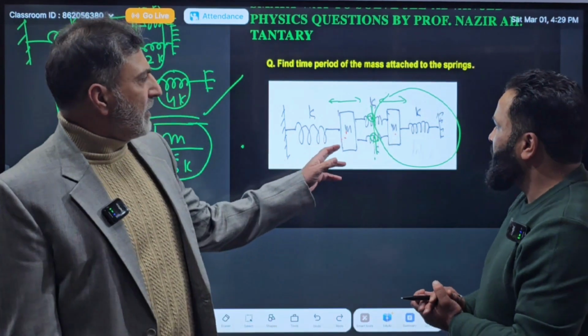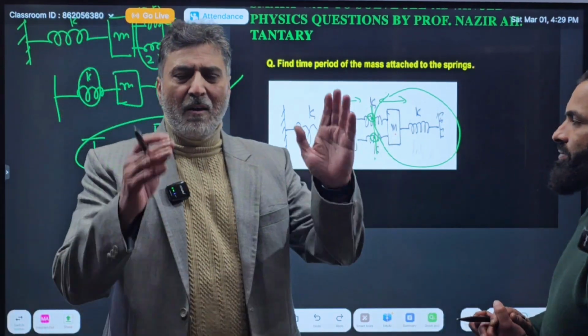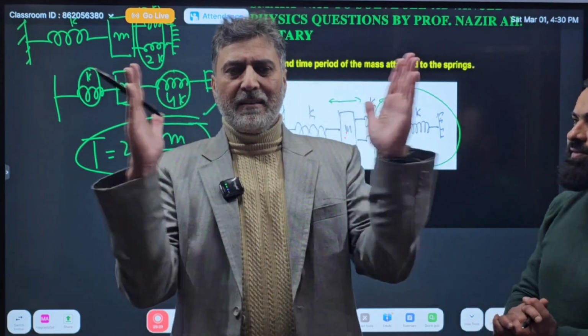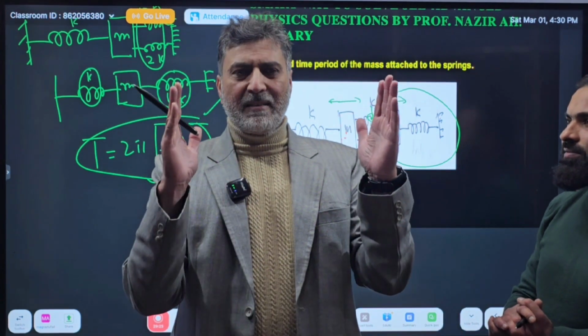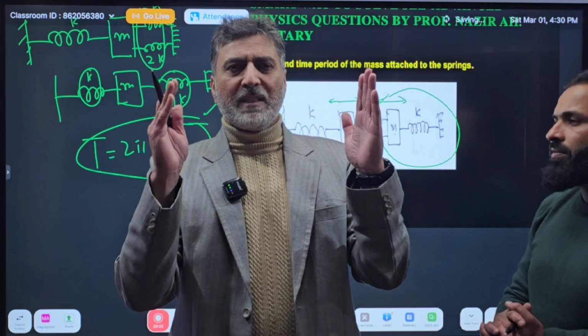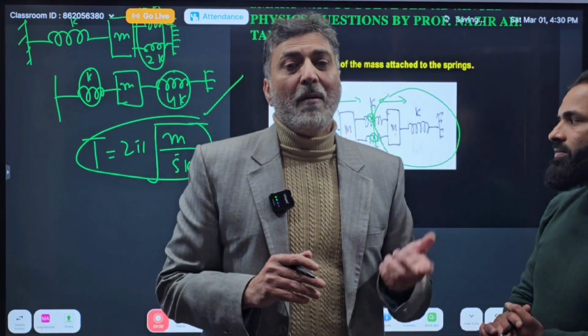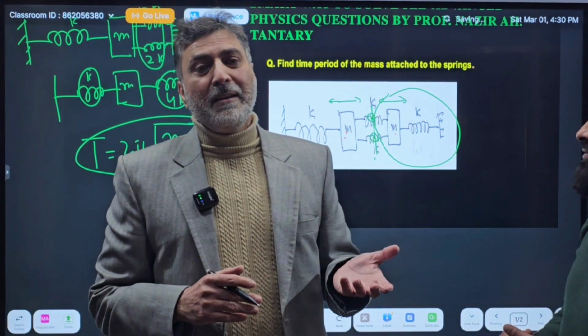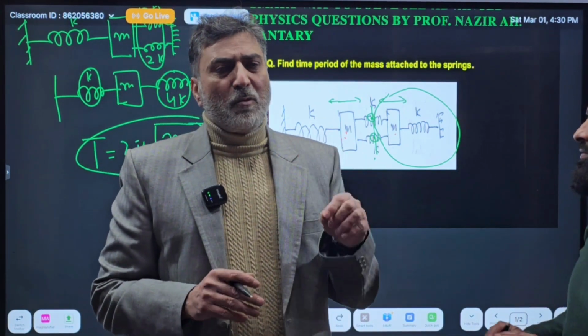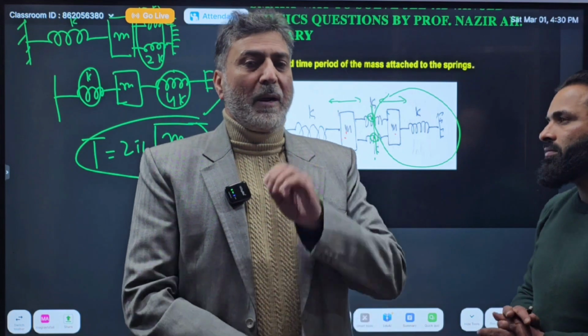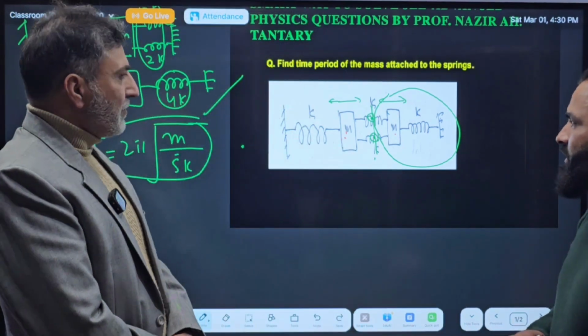I want to give you a hint for the other time period. Now the masses will oscillate. They were already oscillating like this, keeping the middle points at rest. But there is one more possible oscillation, like this, and you think yourself how it can be solved just by thinking. You can directly write the time period equation if you apply your mind. Thank you.